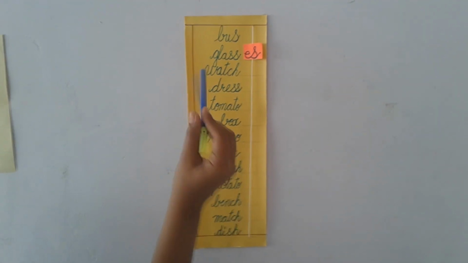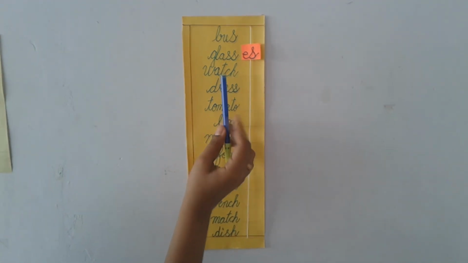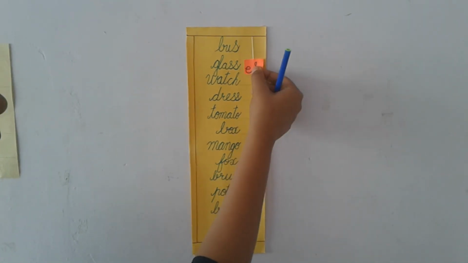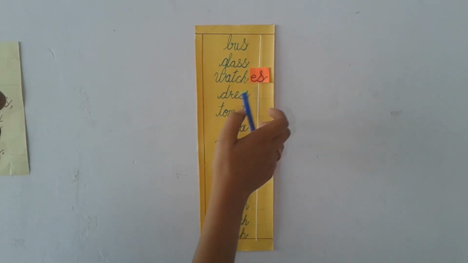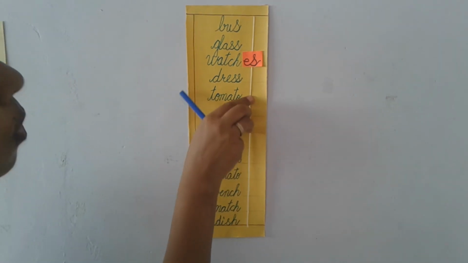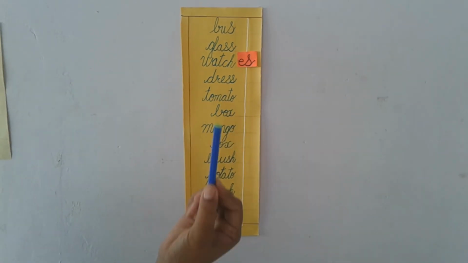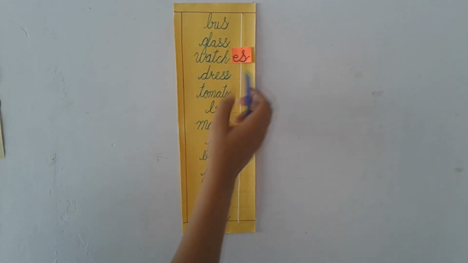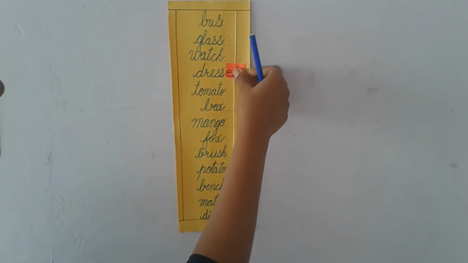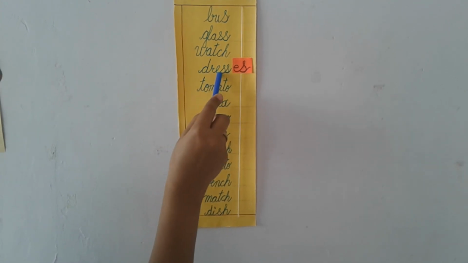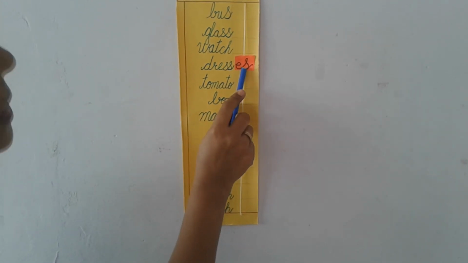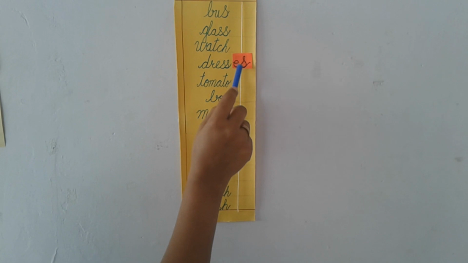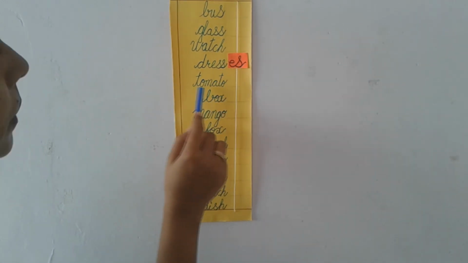If one watch, we write watch, but if more than one, watches. One dress, but more than one dress, dresses. This is the plural form of dress.